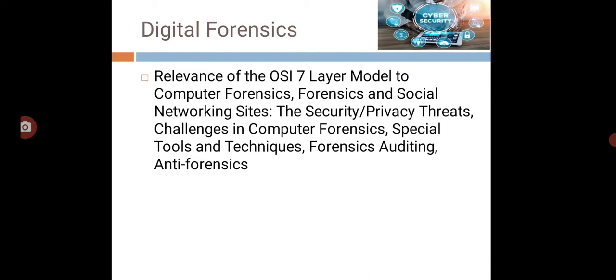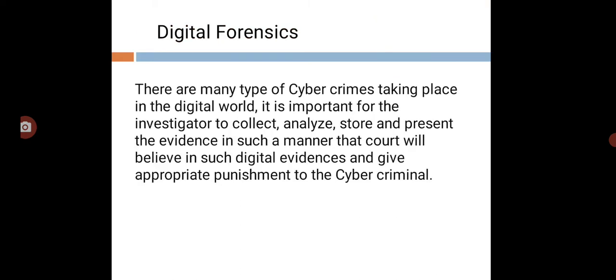Then we will cover relevance of the OSI 7 layer model to computer forensics, forensics and social network sites, the security privacy threats, challenges in computer forensics, special tools and techniques, forensics auditing and anti forensics. So let's start with digital forensics.